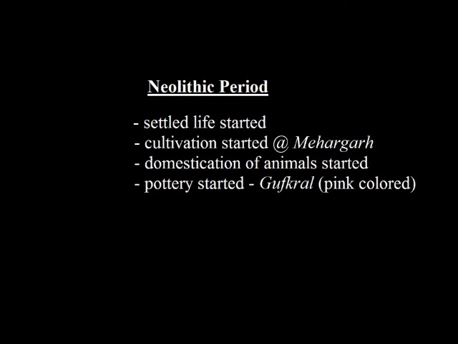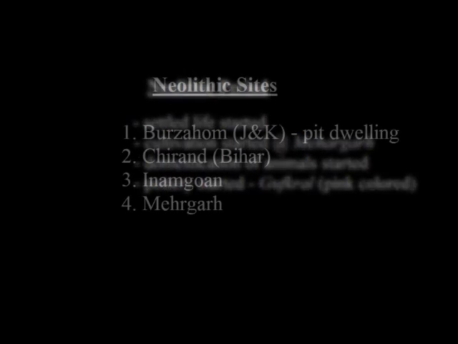Coming to the Neolithic period, man started settled life, and groups of villages started forming. Man also started domestication of animals, and cultivation started. In the Indian subcontinent, Mehergarh is the first place where agriculture started. Also during the Neolithic period, man started pottery, and some of the most beautiful Neolithic pottery is found at Gufkral in Kashmir, which is pink colored pottery.